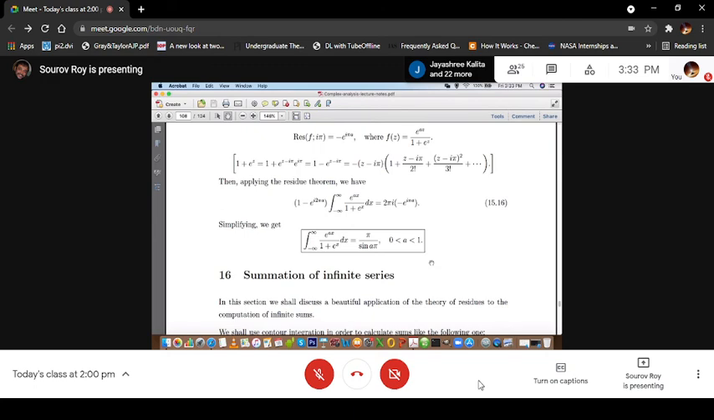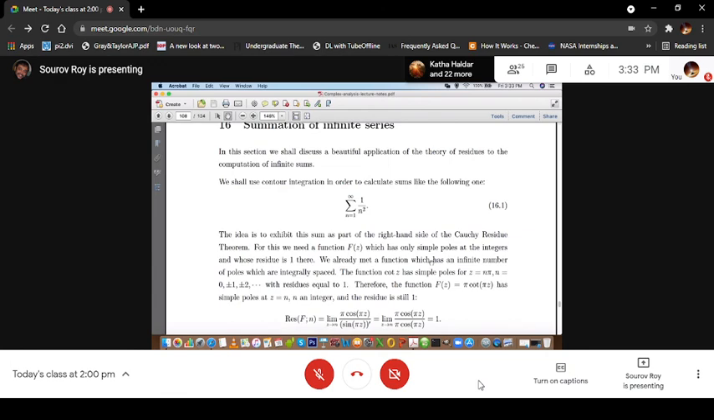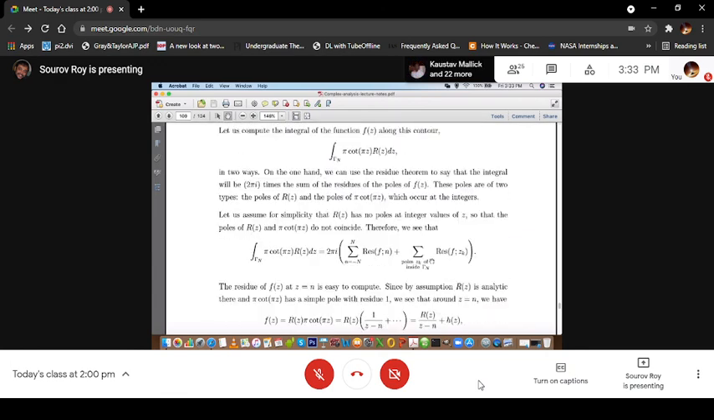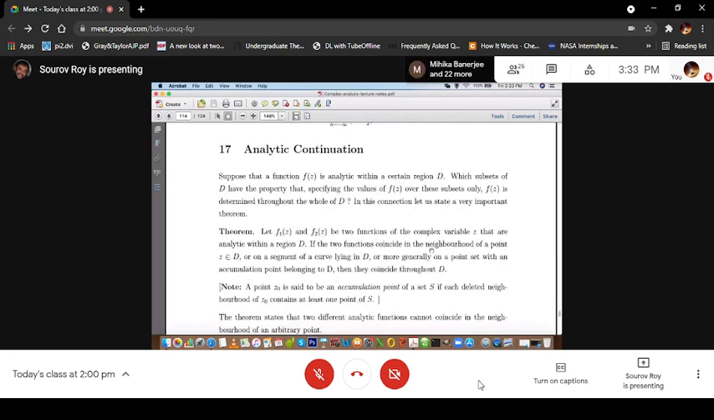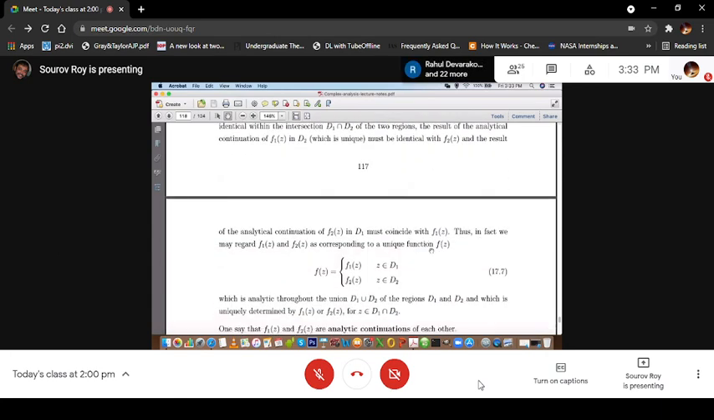Summation, I won't do. I will supply the notes to you for your self-study. If you want to learn about this in detail, everything is given in detail, so there should not be a problem. If there is a problem, come to me. After the summation, I just speak a bit about analytic continuation, a very preliminary discussion. Again, go through it for your self-study, not included in the exam.